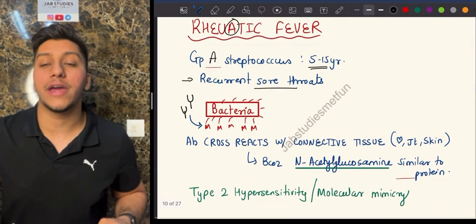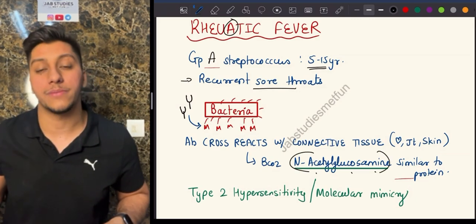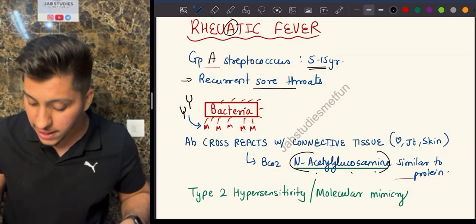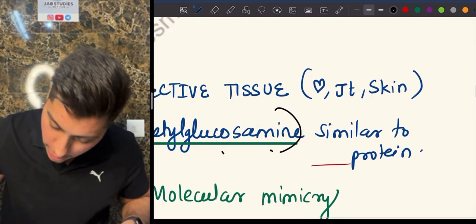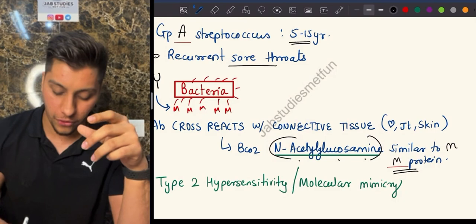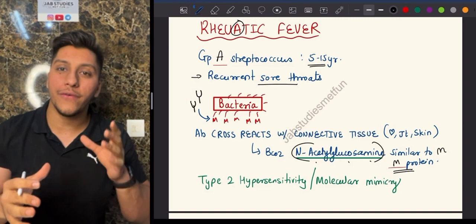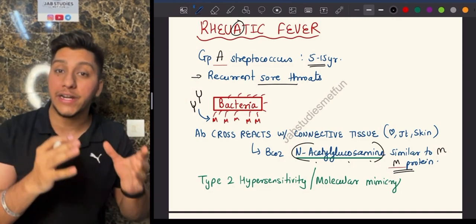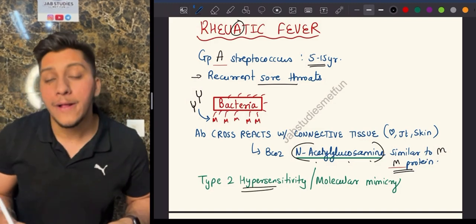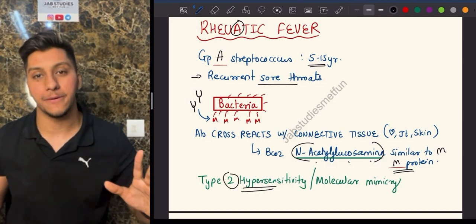Now, what is the issue in rheumatic fever that we are so worried about? The issue is the bacteria has a specific protein that is known as N-acetylglucosamine. This N-acetylglucosamine is similar in structure to a protein which we have that is known as the M protein. Okay, so now what happens is, obviously if this is a foreign particle, our body will try to fight it. Now the issue is that because of the similarity of N-acetylglucosamine and M protein, instead of killing the bacteria, our body starts attacking ourselves. So that is why this is a hypersensitivity reaction, because it is antibody mediated. That is why it is a type 2 hypersensitivity reaction. I hope you understood this.